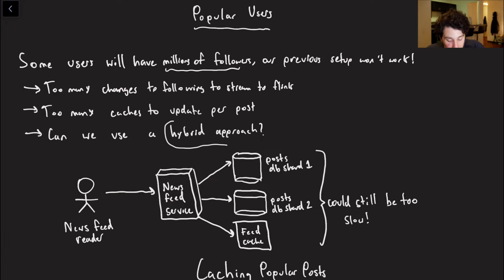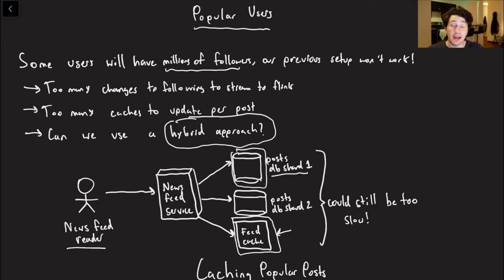What we're going to try to do is use a hybrid approach. Let's imagine that we've got our newsfeed reader. Our bad post would exclusively go to the PostDB and aggregate. Our ideal approach is that we exclusively read from the feed cache. But what we could do instead is say only for the verified users we want to read from the PostDB, and for the non-verified users, we read from our feed cache and then aggregate those. Ideally, it'll result in a lot fewer partitions of the database that we'll have to hit, but even still, we are still going to hit a bunch of the partitions of that database, and that could still be too slow.